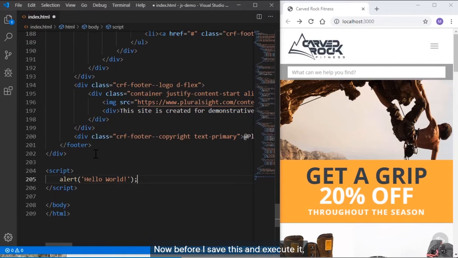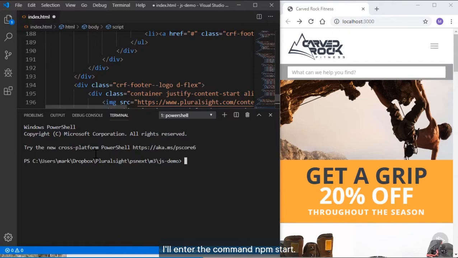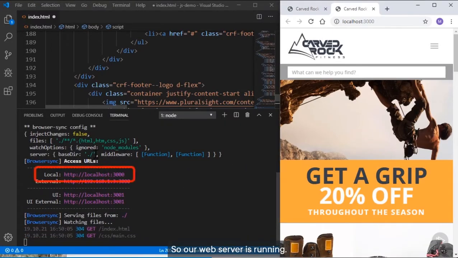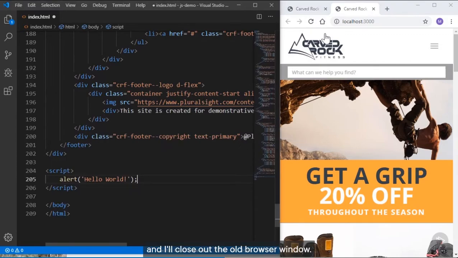Now before I save this and execute it, we need to make sure that our live server is up and running. So I'll type Control backtick to bring up our command prompt. And I'll enter the command npm start. So our web server is running. It's on localhost:3000. And I'll just close out our console, and I'll close out the old browser window.